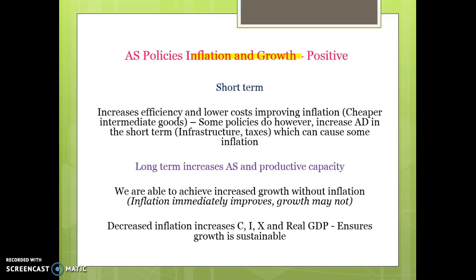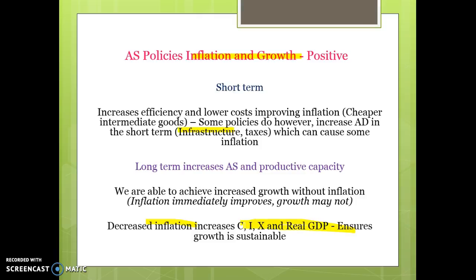In the long term, though, it's meant to be all positive for inflation and growth. So the idea is that we're able to achieve increased growth without inflation, which helps to boost our productive capacity, helps to make us more productive, and therefore creates increased demand for goods and services, so promotes our international competitiveness, and it should help decrease inflation because things like infrastructure spending will make us more productive and reduce bottlenecks. Lower taxes will boost participation rates. All of these things should help to decrease inflation and therefore promote aggregate demand because of the lower prices. And that will allow for more sustainable and long-term economic growth.